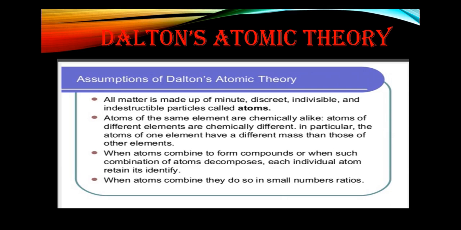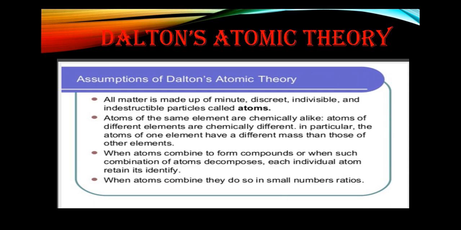In this, he gave some postulates. All matter is made up of tiny particles called atoms. Atoms of the same element are chemically alike. Atoms of different elements are chemically different. In particular, the atoms of one element have different mass than those of another element. All of us know elements are single particles which exist independently and cannot be broken down. And when two or more elements combine together, they form a compound.